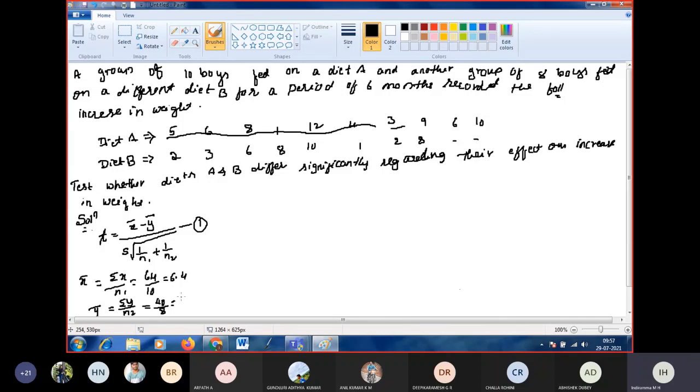40 by 8 is exactly 5. So next, what do we have to find out? x bar and y bar are done. In the formula, we should find out s. What is the formula to find s?